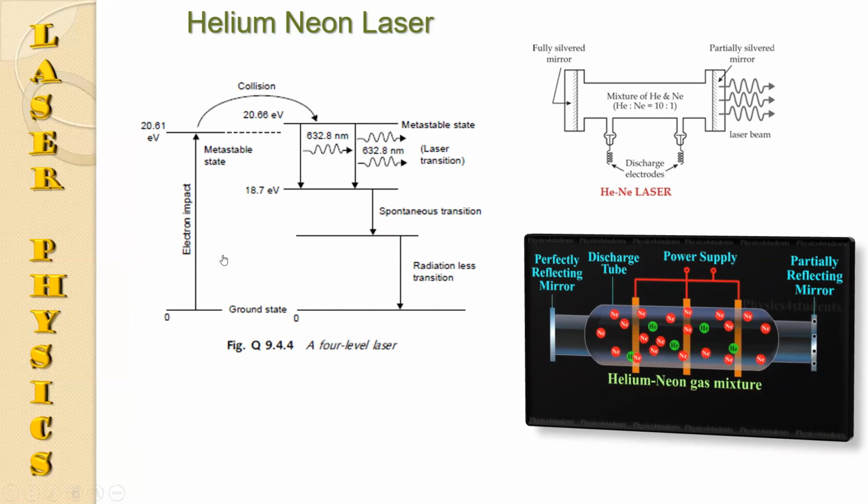In the figure, the energy levels of both neon and helium are given. The energy level diagram on the left side is of helium and the right side is for neon.